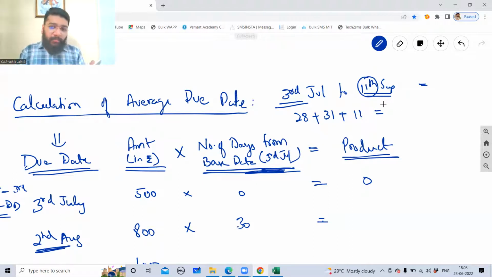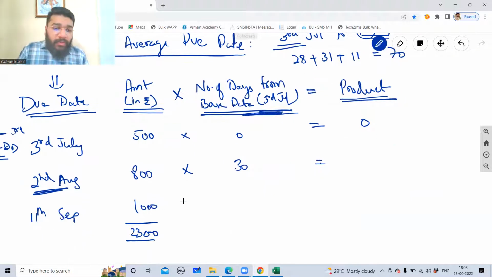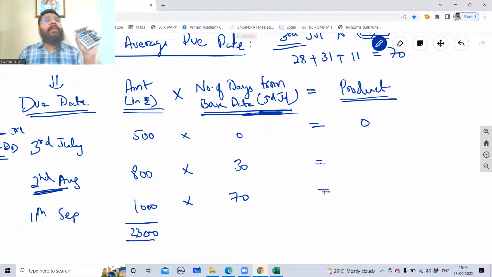28 plus 31 plus 11. 70 days. So 1000 into 70. So please tell me the product, guys. You can calculate the product. How? 500 into 0 is 0. Then take your calculator. 800 into 30.